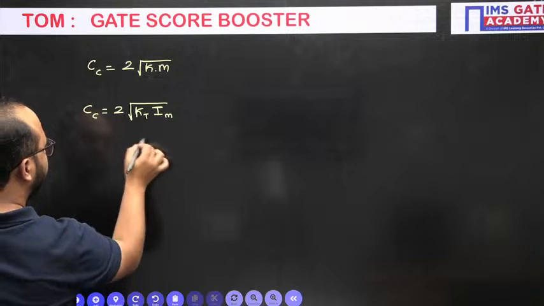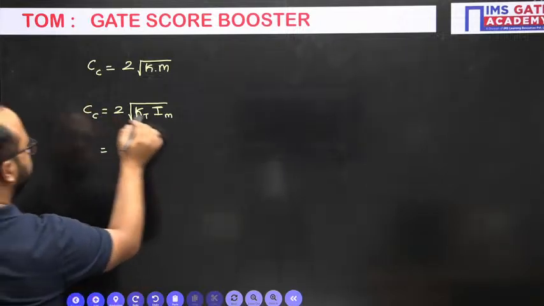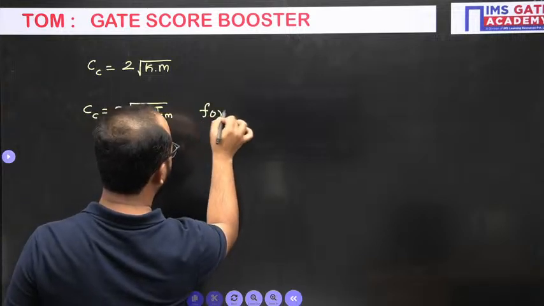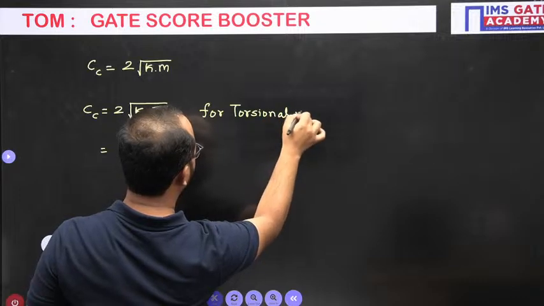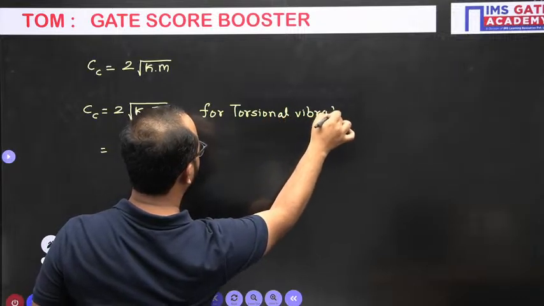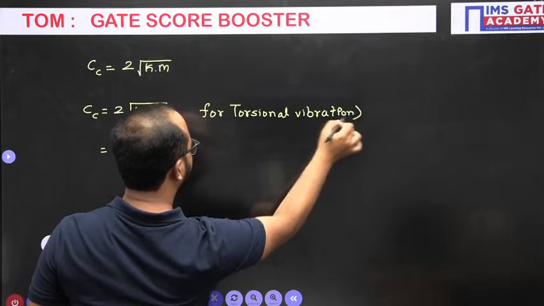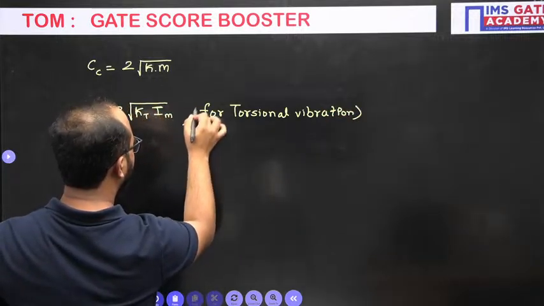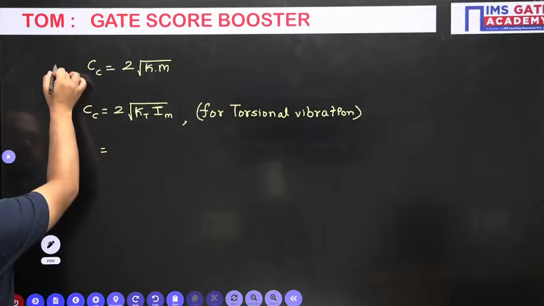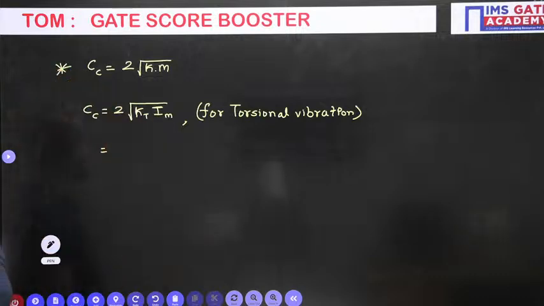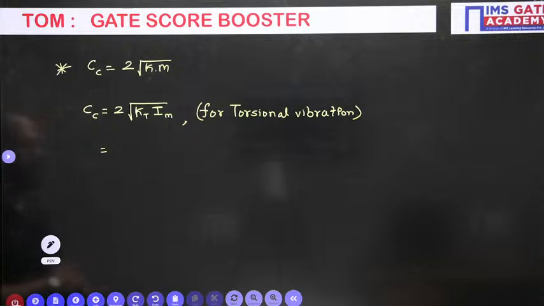So calculate this as well, the critical damping coefficient, for torsional vibration. Do it fast, everyone. Rahul, calculate the critical damping coefficient as well.